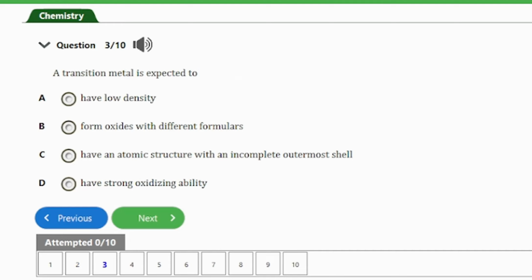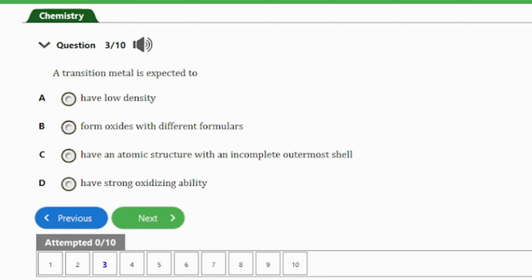Question number 3. It says, a transition metal is expected to A, have low density, B, form oxides with different formula, C, have an atomic structure with an incomplete outermost shell, D, have strong oxidizing ability.